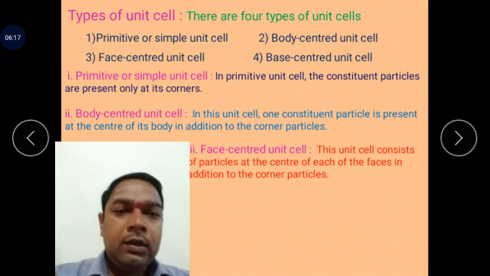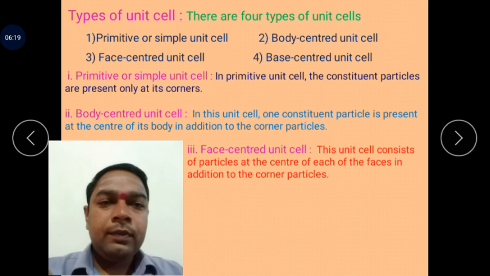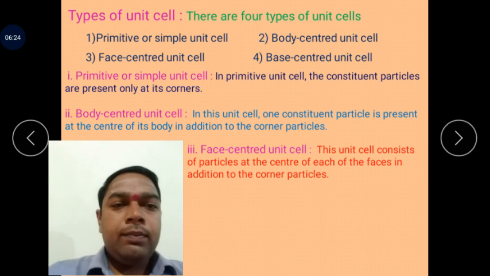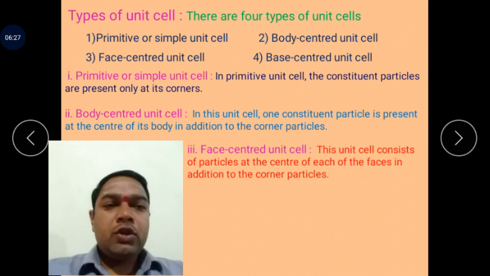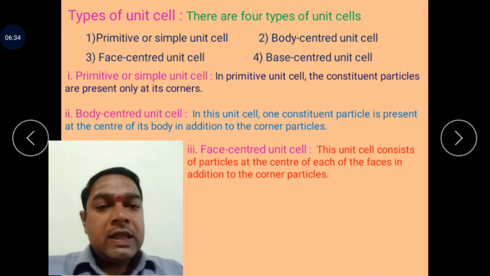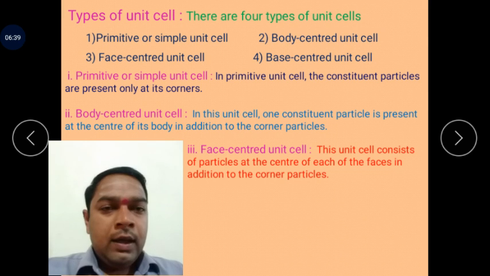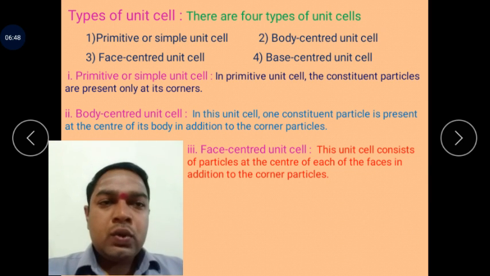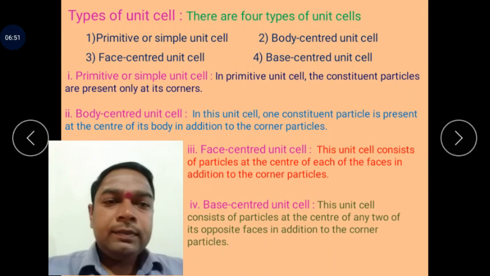Next is the face-centered unit cell. This unit cell consists of particles at the centers of each of the faces in addition to the particles at the corners. In a cube, there are 6 faces and each face contains one half particle. These 6 faces contain one half particles each, in addition to the particles at the corners. This shows the face-centered unit cell.